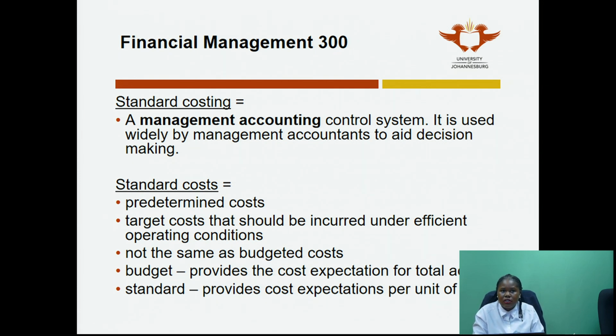Now, it's easy to get confused between standard cost and budgeted cost, and the distinction is simple. A budget provides the cost expectation for a total activity. A standard is on a per unit basis. So it's a very easy distinction. Just remember, if I give you a standard, I'm giving you that standard on a per unit basis, or it starts and is then derived, but it starts on a per unit basis. However, for a budget, I need to give you a total, a cost for a total activity.